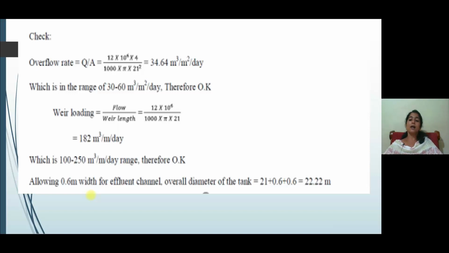Then the total diameter of the tank will be 22.22 meter. I hope you understood this. We already did this in water supply engineering itself. The same procedure is used for designing the primary sedimentation tank in wastewater engineering also.